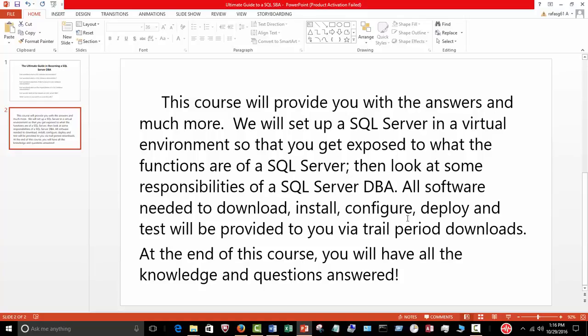Then we'll look at some of the responsibilities of a SQL Database Administrator and all the software that is needed for SQL Database Administration, for the VirtualBox and the operating system. We're going to be downloading, installing, configuring, and deploying into a test environment, and I'll be providing you the links that allow you to get trial periods of those, so you don't have to purchase any of the software that you need. At the end of the course, you will have all the knowledge and the questions hopefully answered.